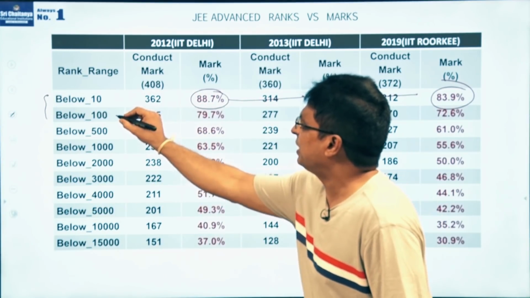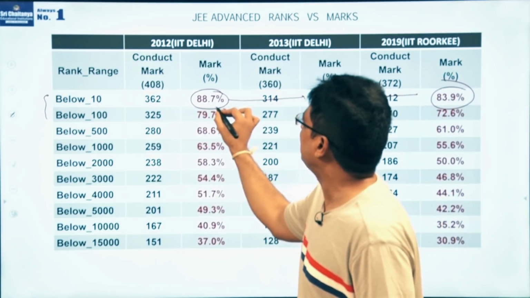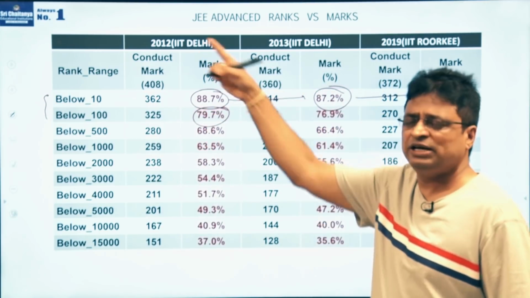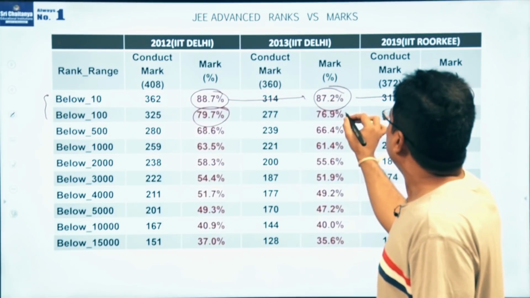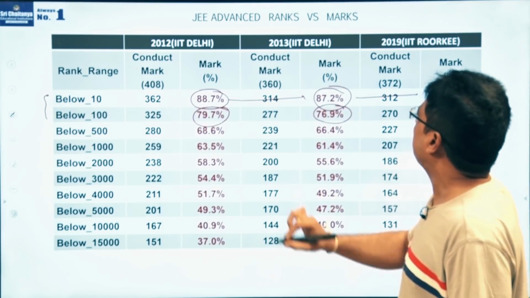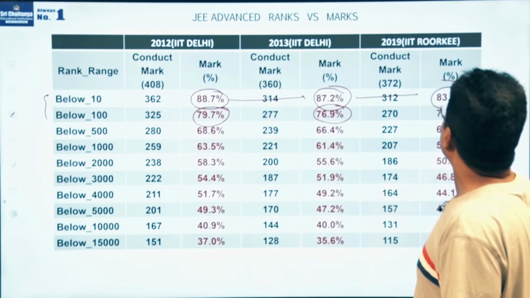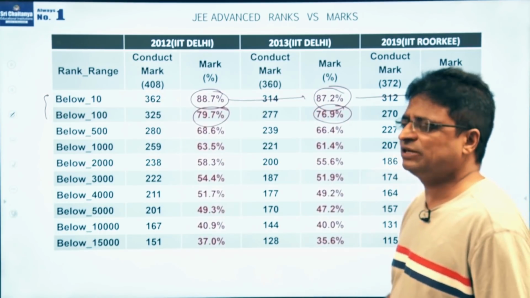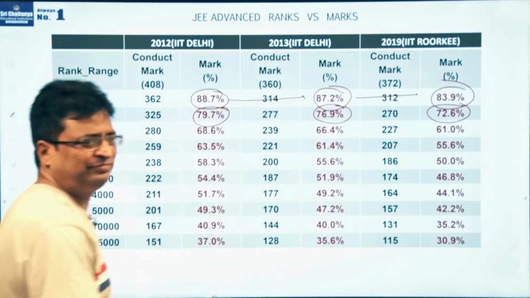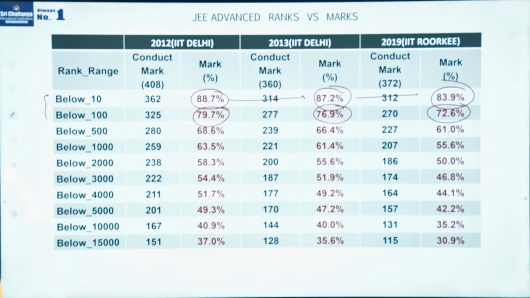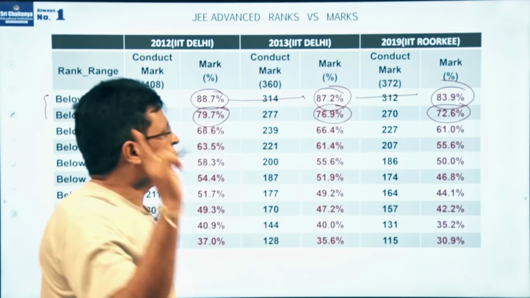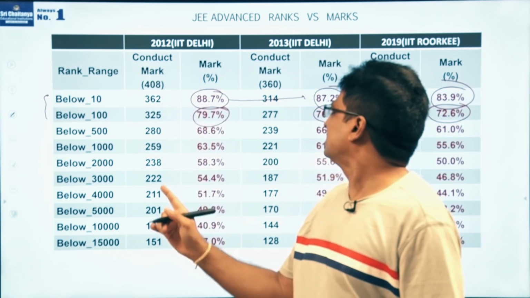To get a rank below 100, you needed 79.7% of the marks in 2012, 76.9% in 2013, and 72.6% last year. See the marks. So, if you are aiming for a rank below 10, my suggestion is you need to get more than 85% of the marks.